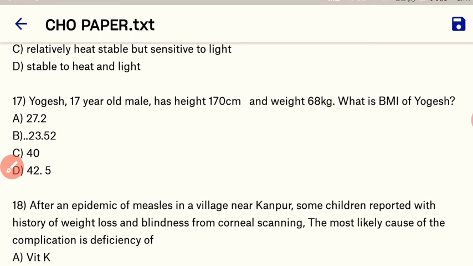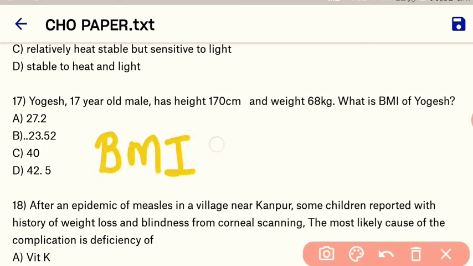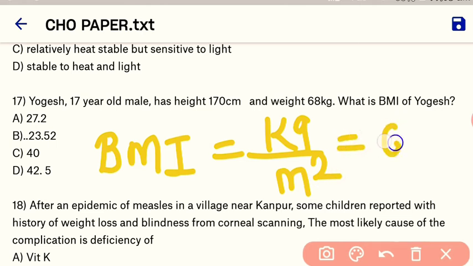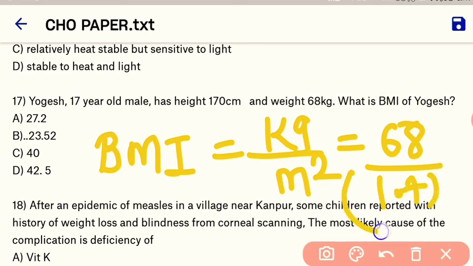Next one. Yogesh, a 70-year-old man, has a height of 170 centimeters and a weight of 68 kg. What is the BMI of Yogesh? So here the formula of BMI is weight in kg divided by height in meter squared. Okay, so here weight is 68 and the height in meters is about 1.72, squared. When we put in the numbers we get the answer of 23.52. Okay, so B is the correct option.